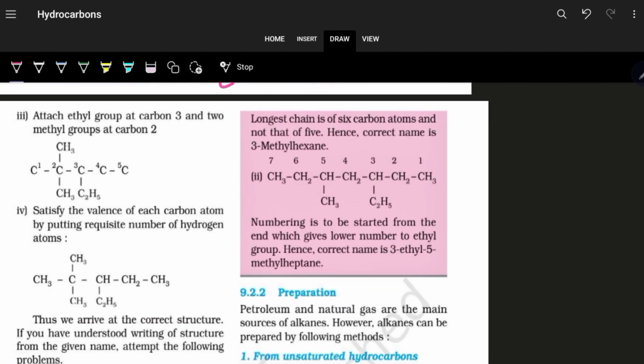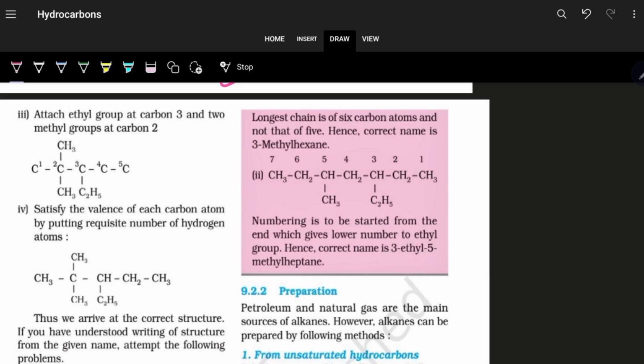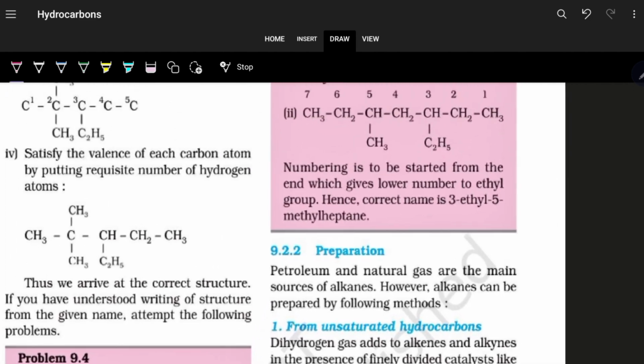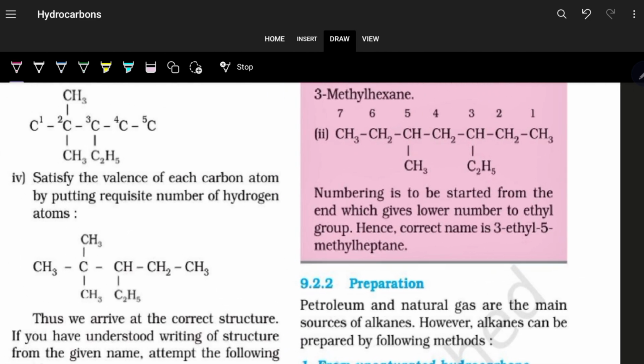That means find the longest carbon chain, give the lesser number to the substituent, the lesser number to the functional group, and see which way of numbering is feasible.